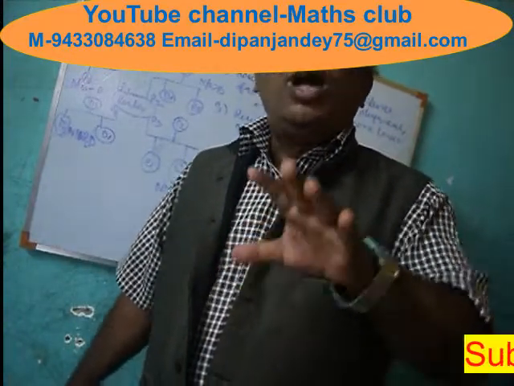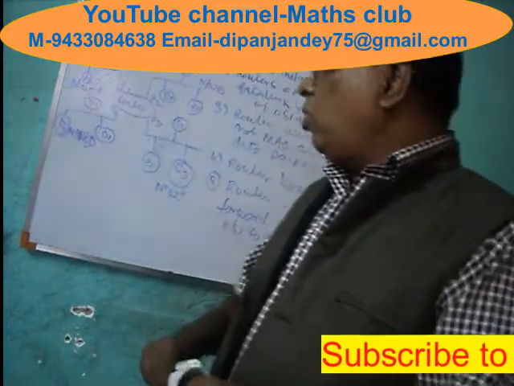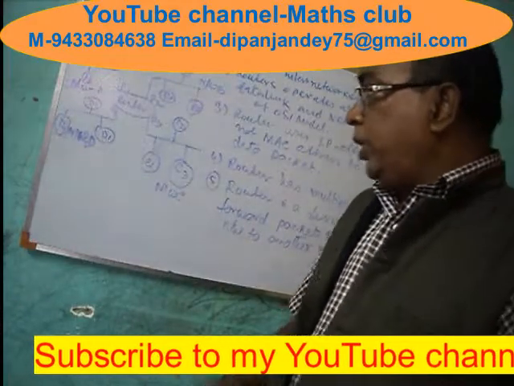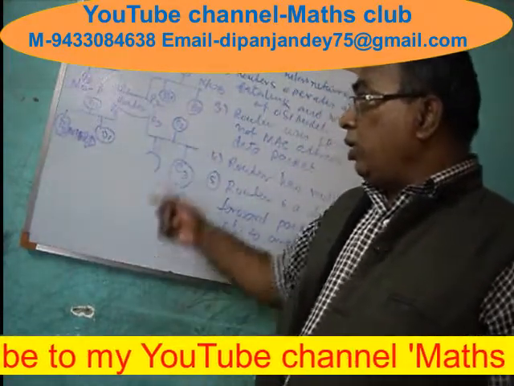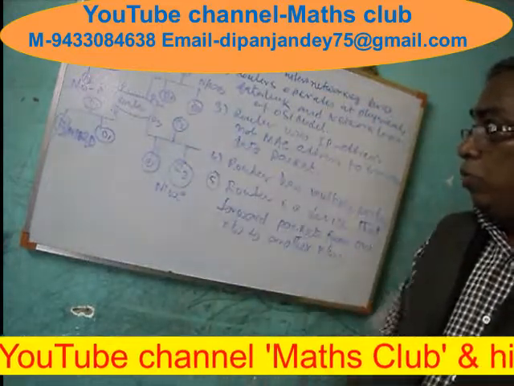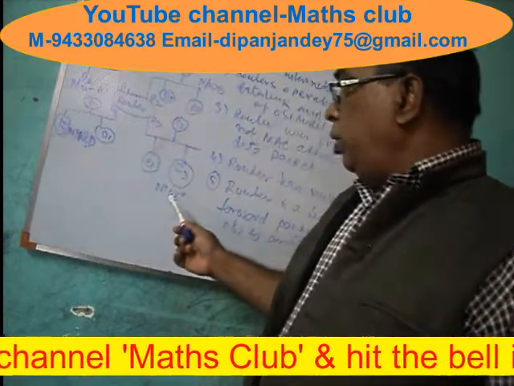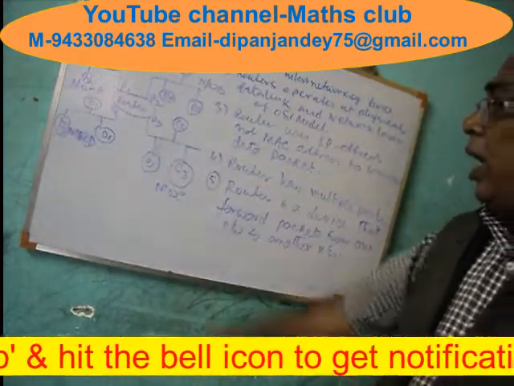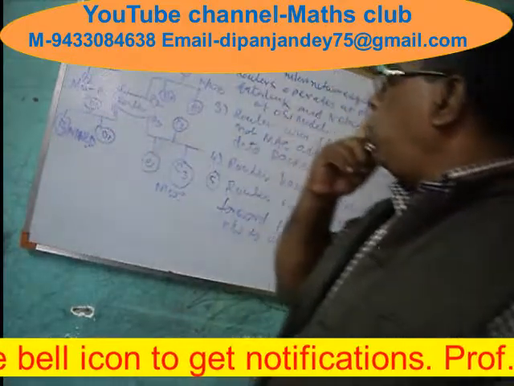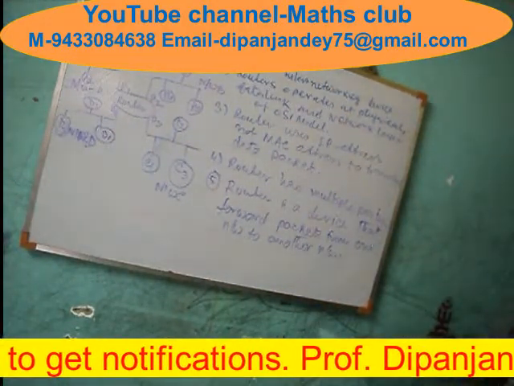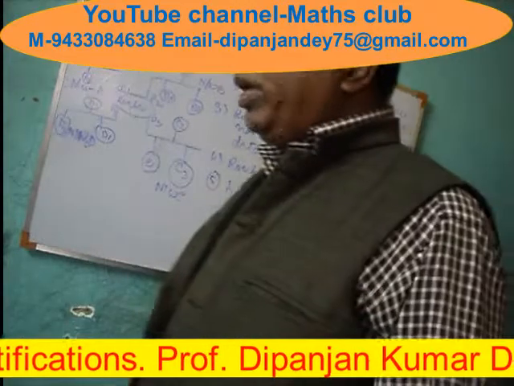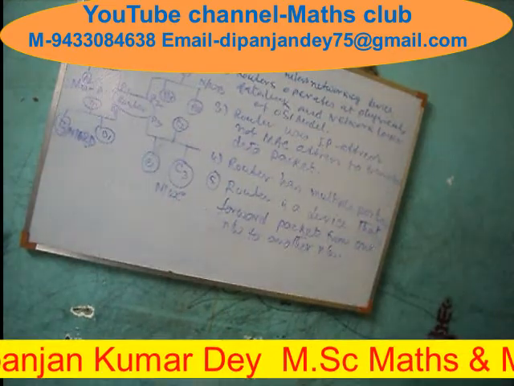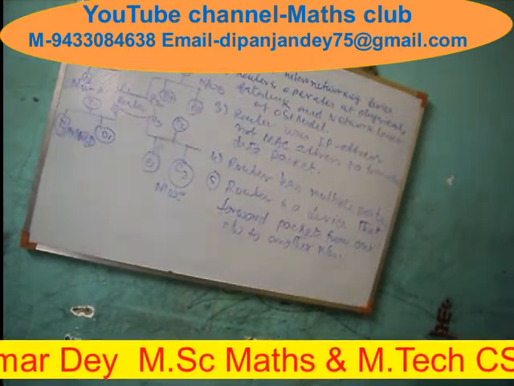The routing table says how many networks there are: network A, network B, network C, and network D. Network A is connected to port 1. I already told you network B is connected to port 2, P2. Network C is connected to port 3, and network D is connected to port 4. So router has a routing table, and based on this internal routing table,